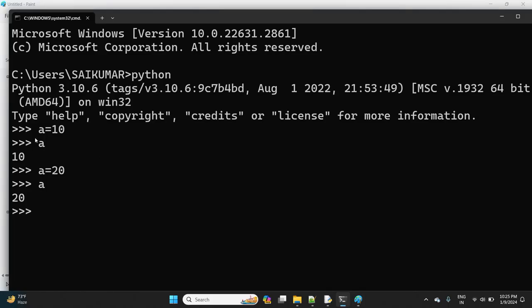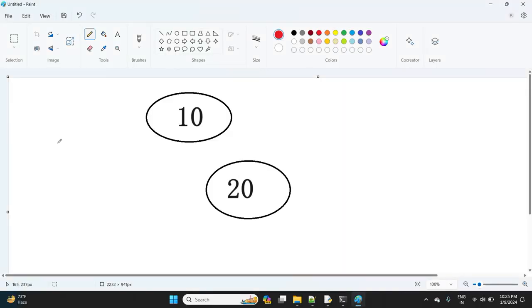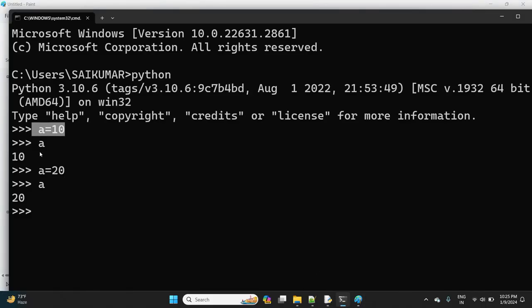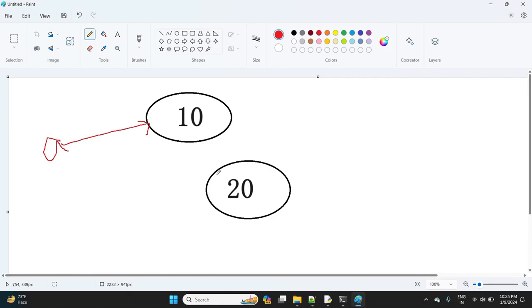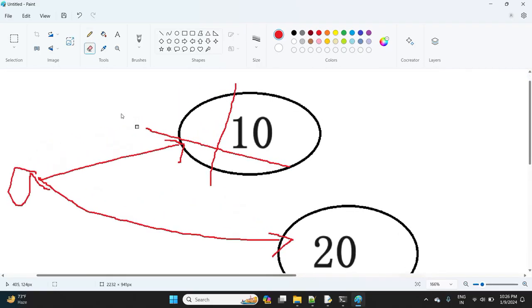When this line is executed the first time, a is pointing to 10. Now when I ask a, it shows the value of a. Now on the same variable I'm assigning a is equal to 20. When this line is executed by the PVM, a automatically points to this new object. Now 10 is not pointing to anything.